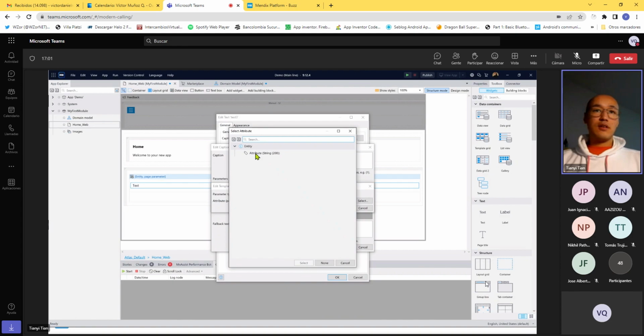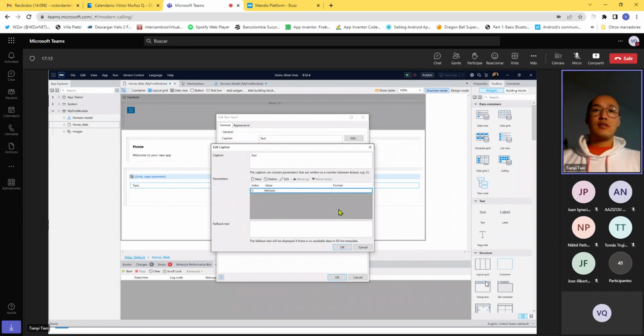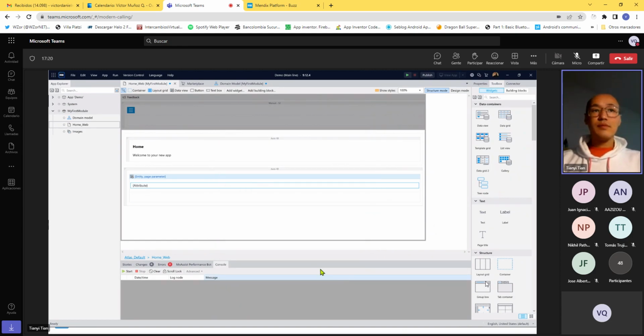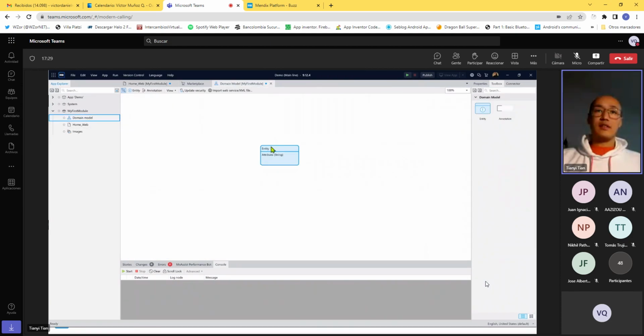And then we just simply click on the attribute that's been displayed for us, because we already know that this is the only entity we created. We use the only attribute that is there, and that's it, right? We then just reference this like this, and we have dynamic data enabled. So what this will show is basically an attribute that is stored in this entity, the first element that this database contains, right?